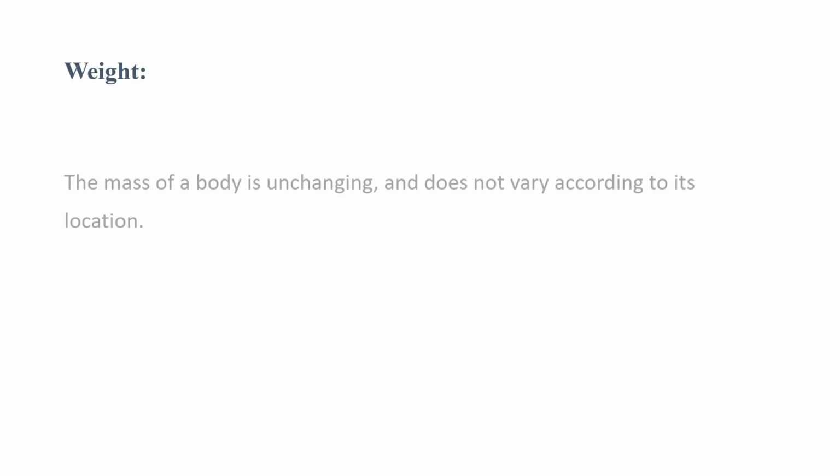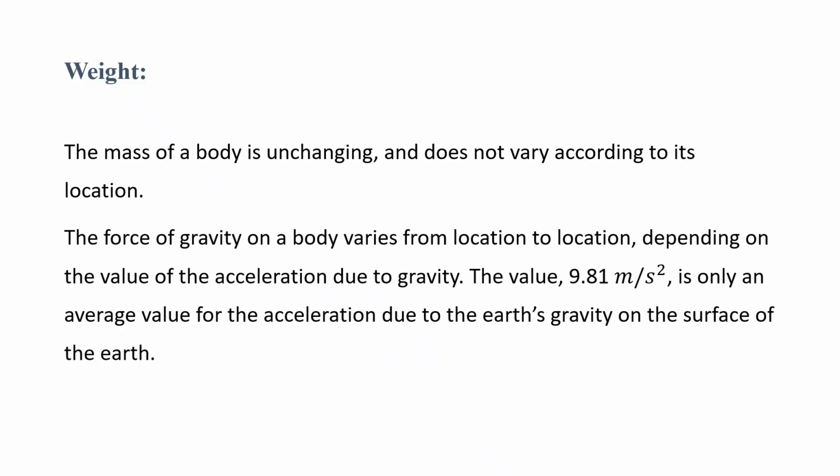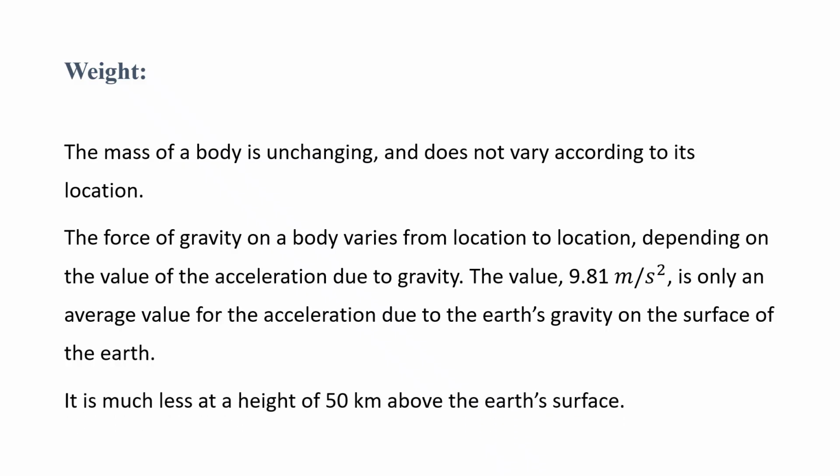Next, weight. The mass of a body is unchanging and does not vary according to its location. The force of gravity on a body varies from location to location, depending on the value of acceleration due to gravity. The value 9.81 meters per second squared is only an average value for the acceleration due to the Earth's gravity on the surface of the Earth. It is much less at a height of 50 km above the Earth's surface.